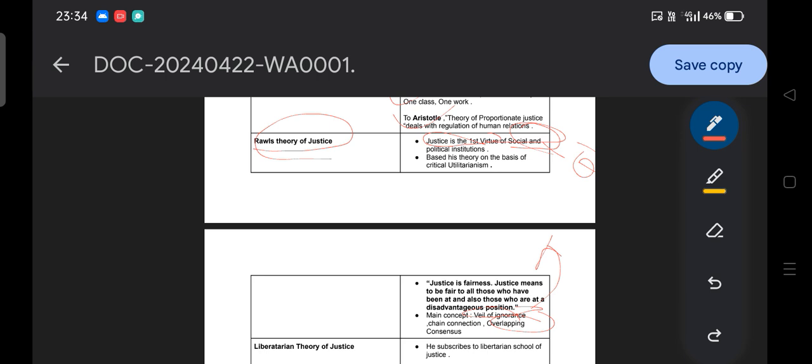And what does justice mean here? John Rawls based his theory on a critique of utilitarianism. So you can get a question about who presented the theory of justice as a critique of utilitarianism.